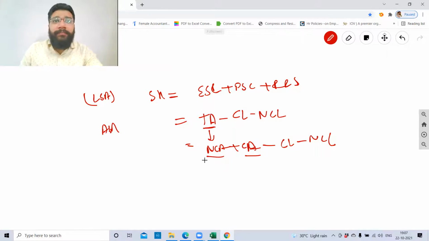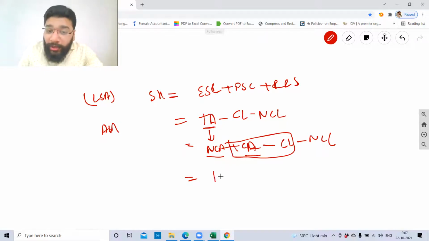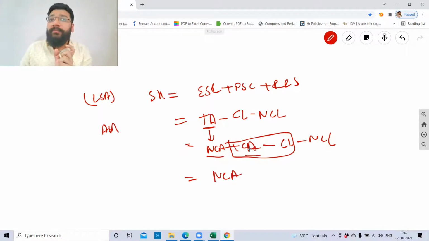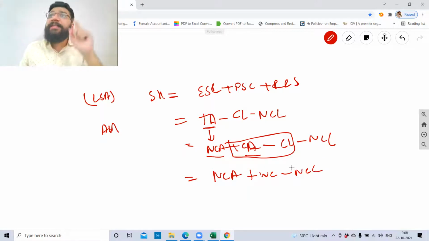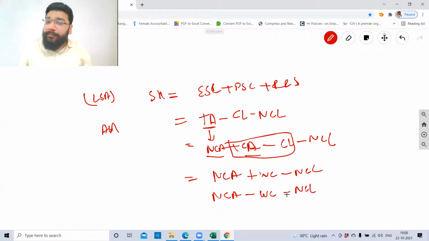This is another formula. Sometimes they'll not give you current asset and current liability together. They'll minus this and give you working capital. So non-current asset, if your current asset minus current liability, the difference is positive, which means current asset is more, then it will be plus working capital minus non-current liability. If it is negative, which means current liability is more than current asset, the working capital will be negative. So then it will be non-current asset minus working capital minus non-current liability.